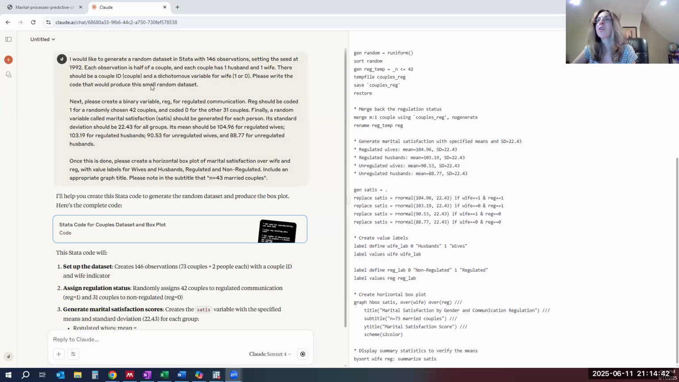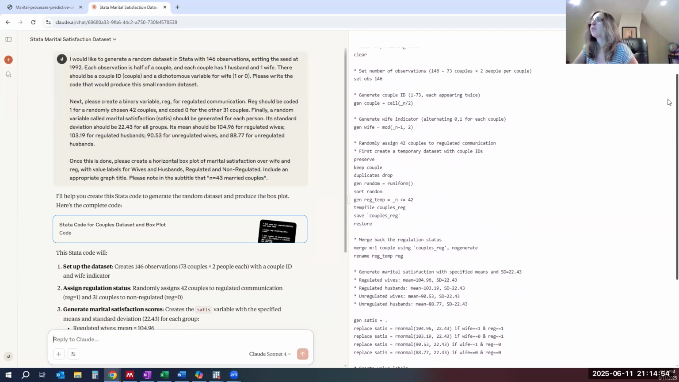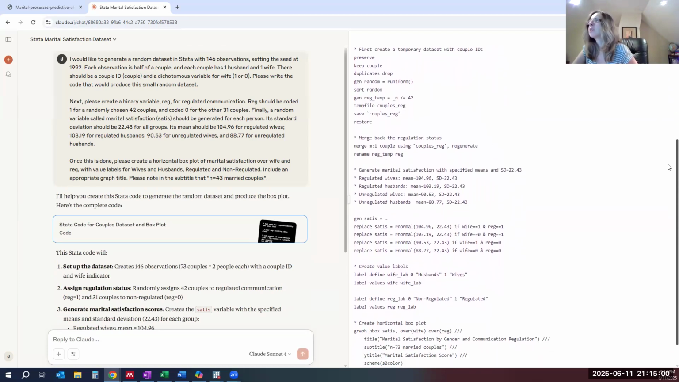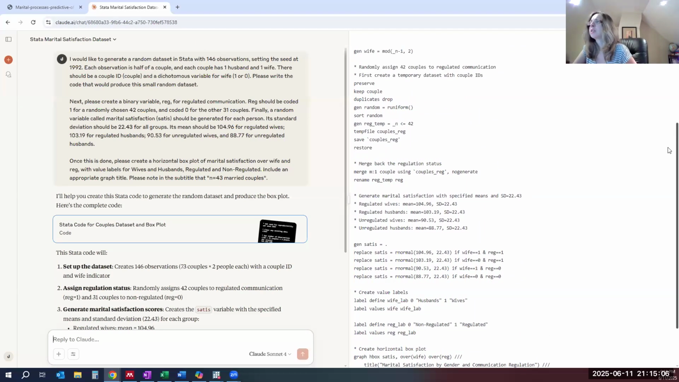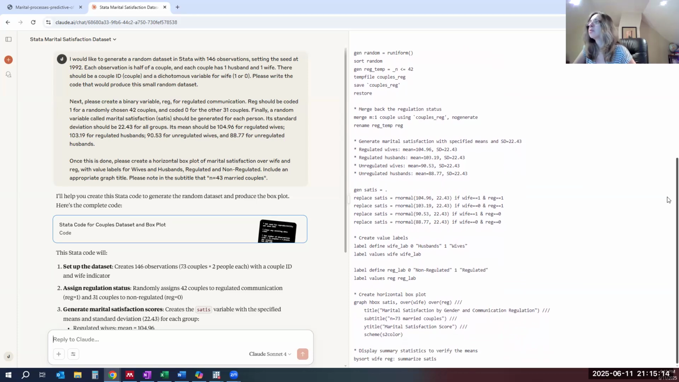Okay, when I give the task to Claude, it will set the seed, clear the data, set the observations, generate the couple variable correctly, generate the wife variable, what appears to be correctly. Keep couple, duplicates drop, generate random. Oh, okay, that could work. Okay. It's a little complicated how it's getting the random. 42 couples that are regulated versus not.